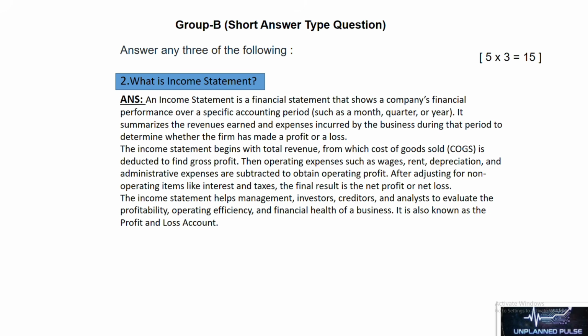The income statement begins with total revenue, from which cost of goods sold is deducted to find gross profit. Then operating expenses such as wages, rent, depreciation, and administrative expenses are subtracted to obtain operating profit. After adjusting for non-operating items like interest and taxes, the final result is the net profit or net loss. The income statement helps management, investors, creditors, and analysts to evaluate the profitability, operating efficiency, and financial health of a business. It is also known as the profit and loss account.